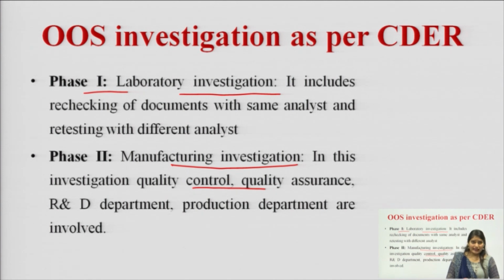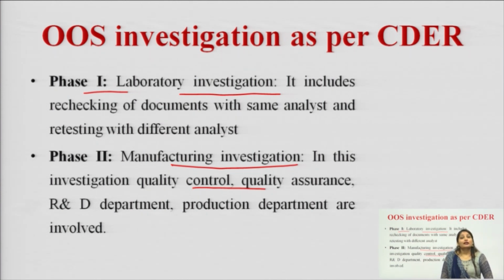If our product is out of specification, if our product does not show compliance with the specification, then the results will be intimated to the quality control department, and on the recommendation of the quality control department, a different analyst will perform the testing.